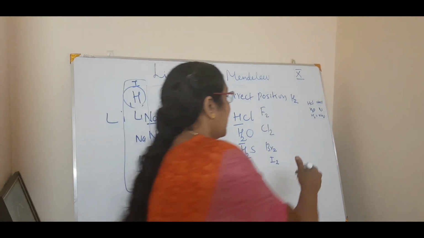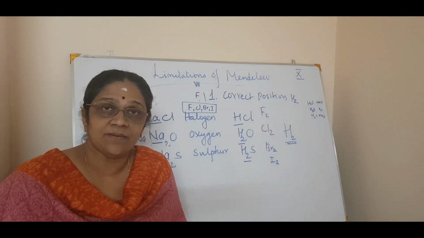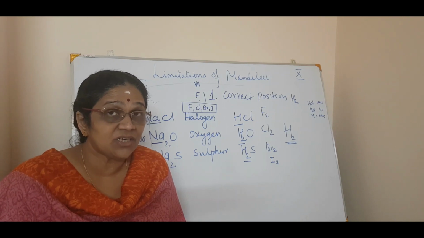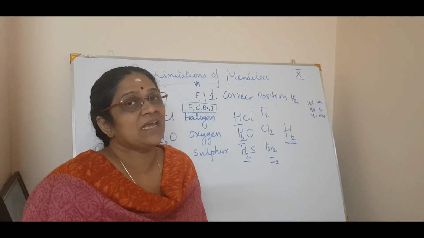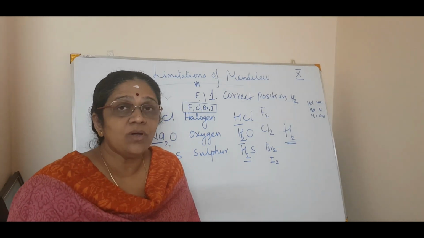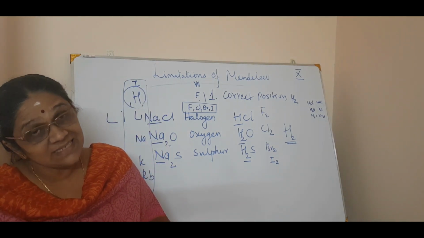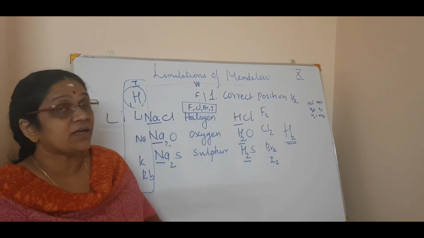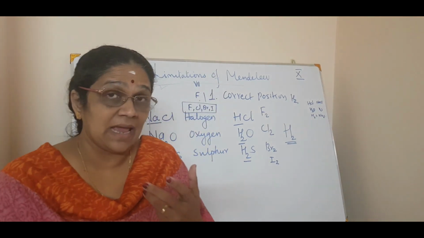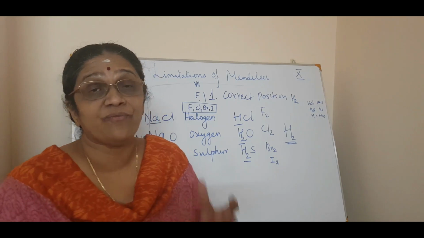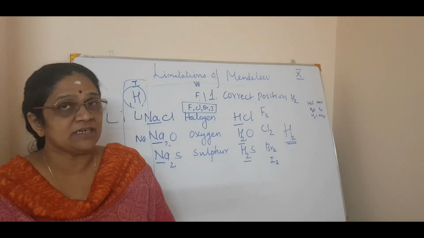In the same way, hydrogen also forms a diatomic molecule, H2, isn't it? You can't find hydrogen as H anywhere. H2 is always the stable form; the hydrogen molecule is more stable than a hydrogen atom. So that is the reason hydrogen is put under halogens. The limitation of Mendeleev is that he could not have an exact or fixed position for hydrogen in his periodic table. That was his first limitation.